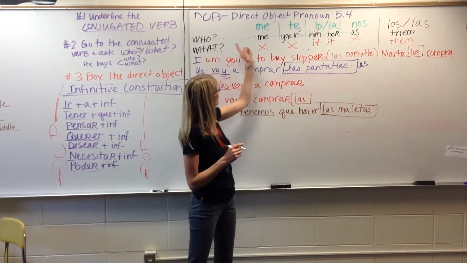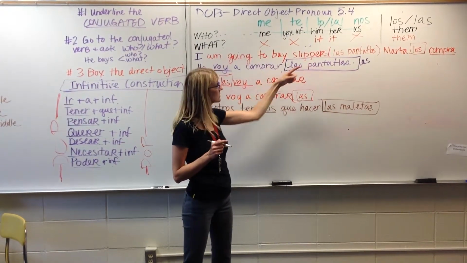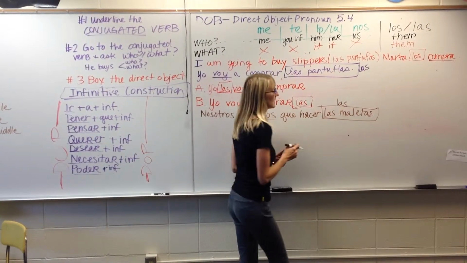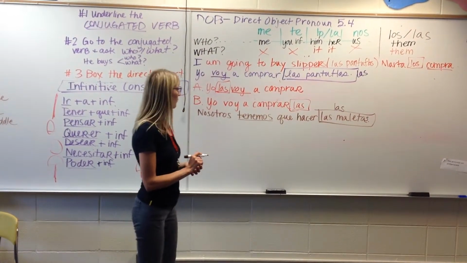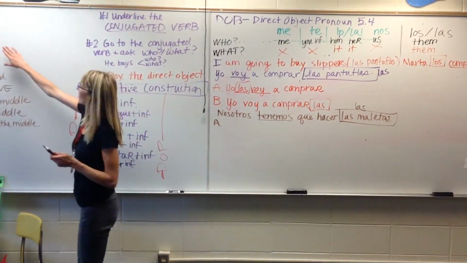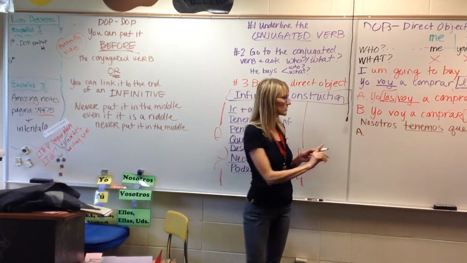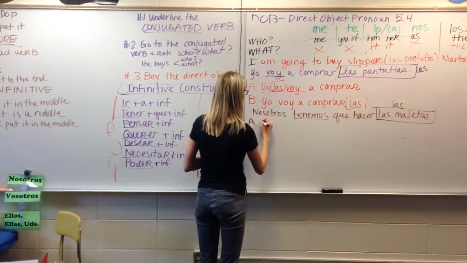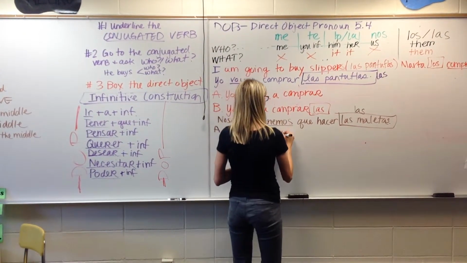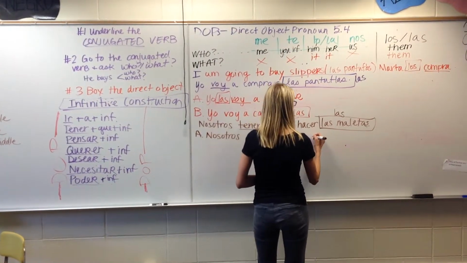Now, which one of our DOPs would we substitute for this direct object? Okay, it should be las. You should have written down las. So for our part A, we're going to put it before the conjugated verb. So we're going to start with nosotros tenemos que hacer.